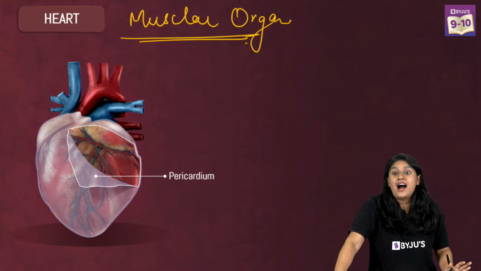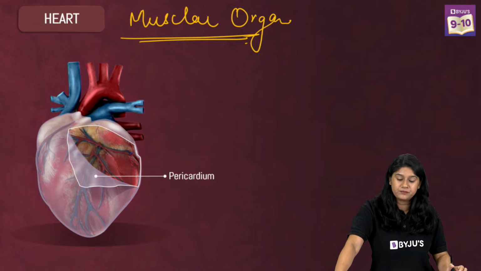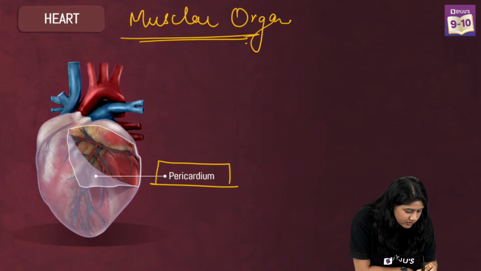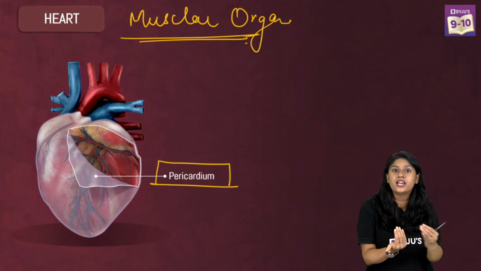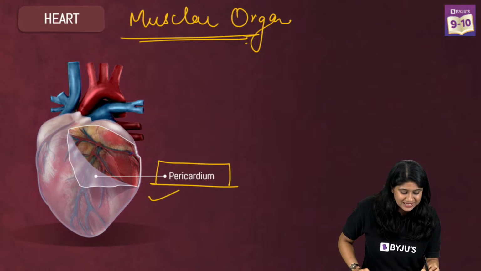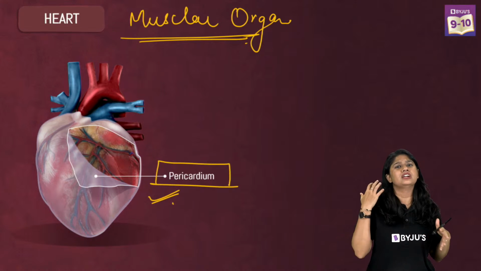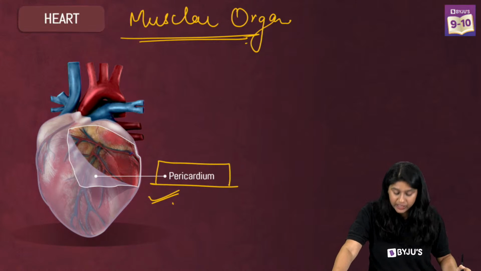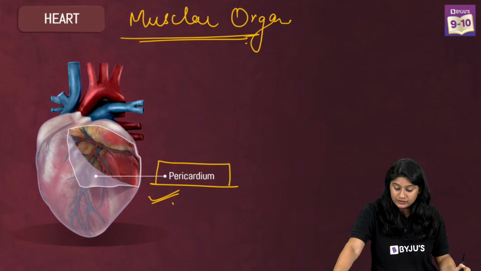Now our heart is actually protected. I would use the word protected, because our heart has a very strong and very thin covering of a membrane, and that membrane is called the pericardium. It's extra information, but it's always good to learn something extra. So the pericardium is nothing but a membrane present on the heart, as you can see over here.